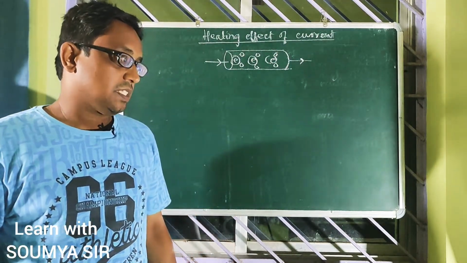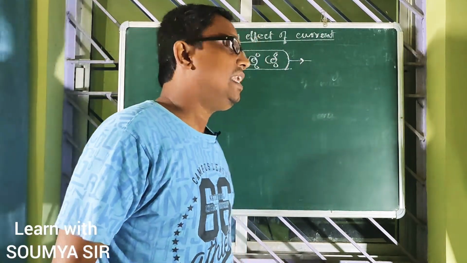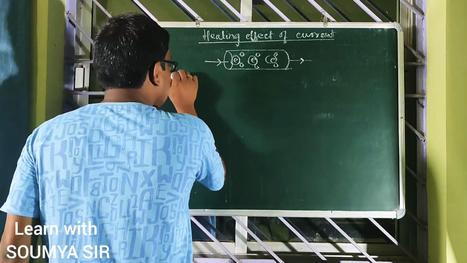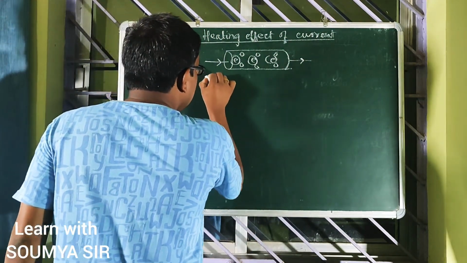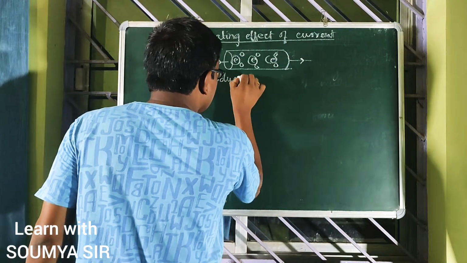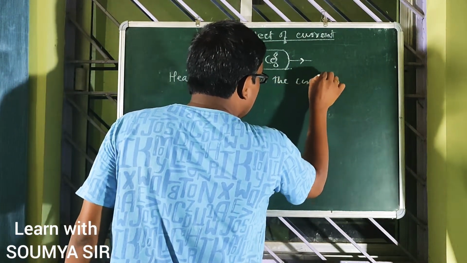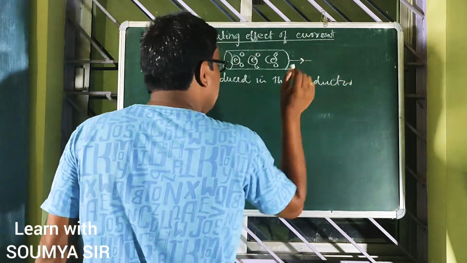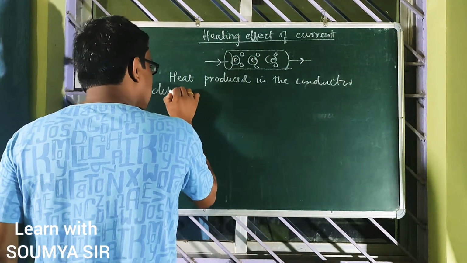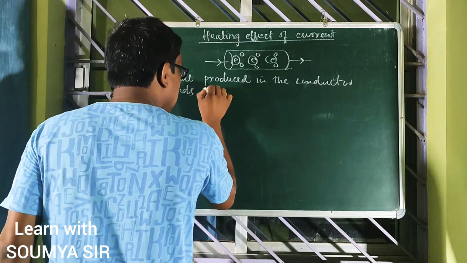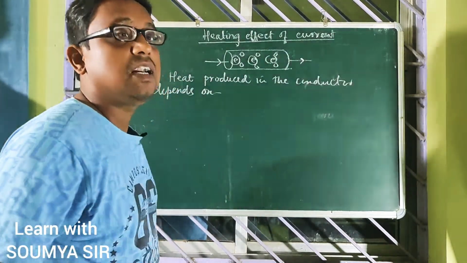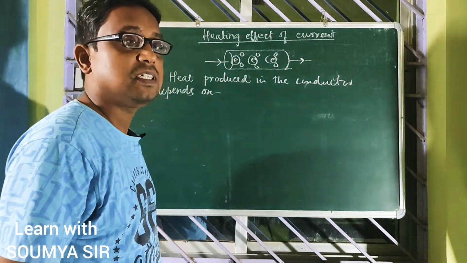So the heat energy produced in the conductor depends on the following factors. On what factors does it depend?